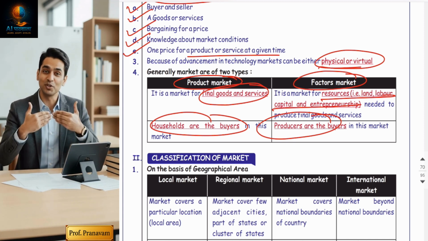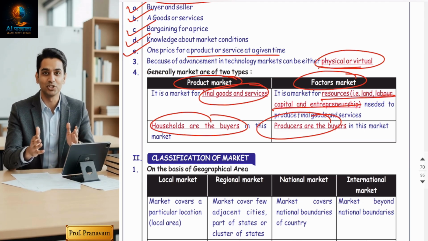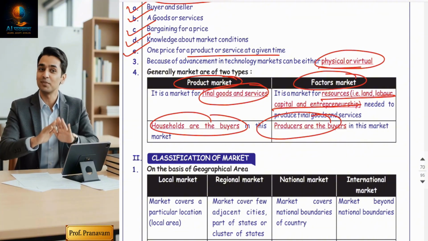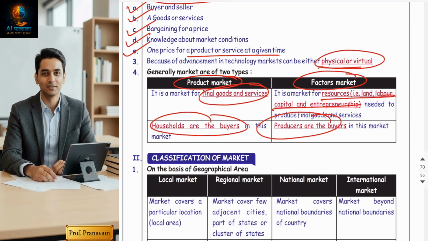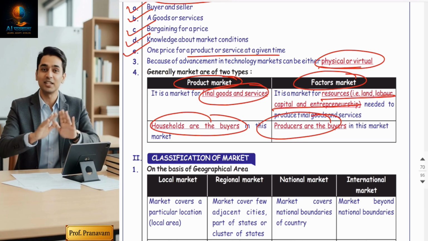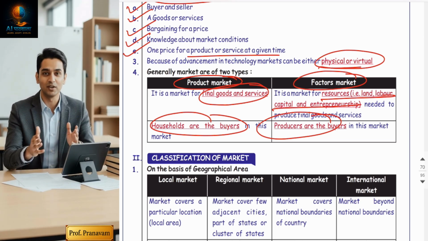Factor market is always virtual. Now, you can talk about Naukri.com. What are they selling? They are basically selling factors, right? Naukri.com, then LinkedIn, right? They are providing jobs. So it's a factor market. But Amazon Flipkart is a product market.